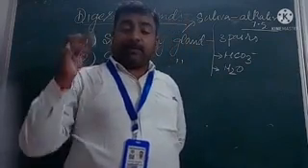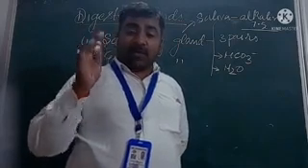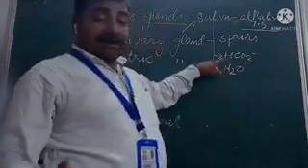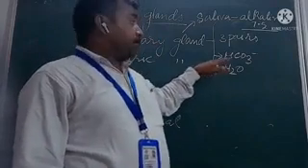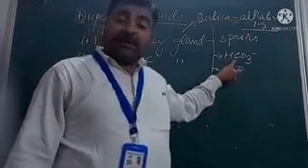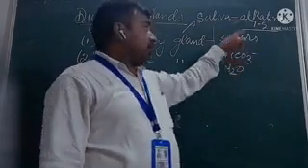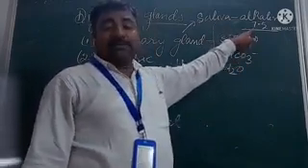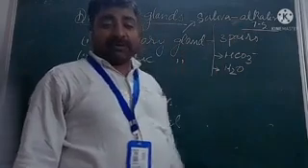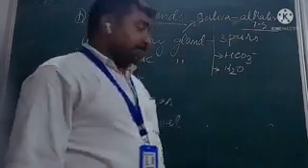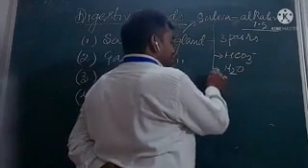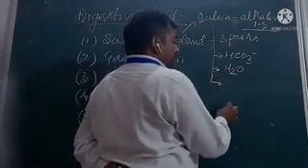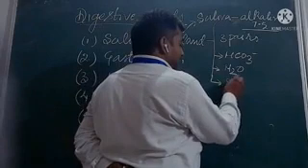Besides water, bicarbonate ions are present, and due to the presence of bicarbonate ions, the pH of saliva is alkaline, 7.5. Saliva also contains an important enzyme, salivary amylase.